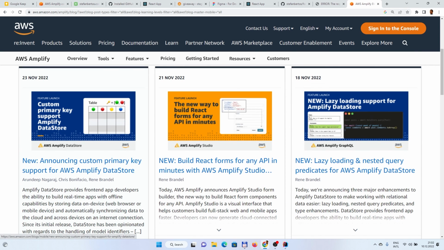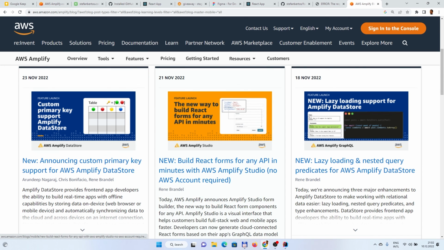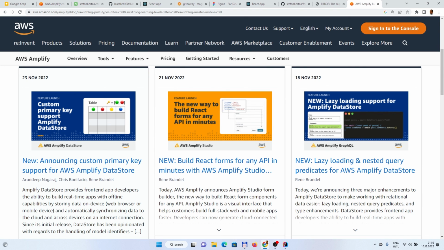Then the latest news and posts are as well discussed on the Amplify Discord channel, so you can try to check it as well. And as well, usually the updates are on Twitter, so new versions or new features.